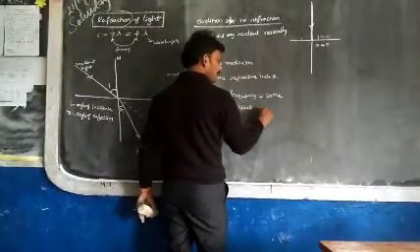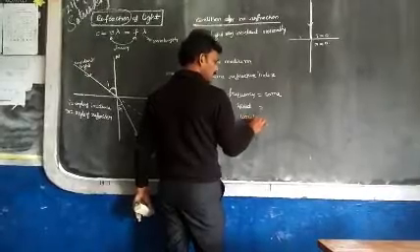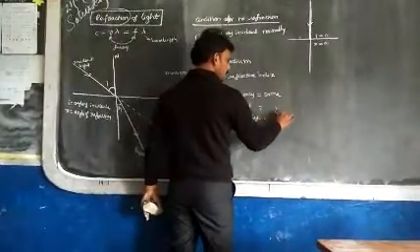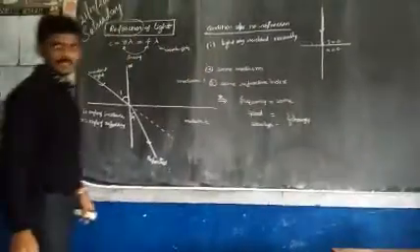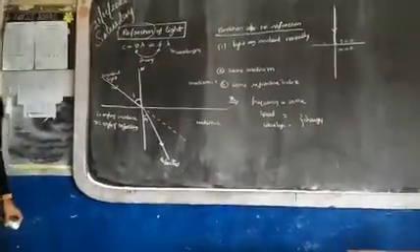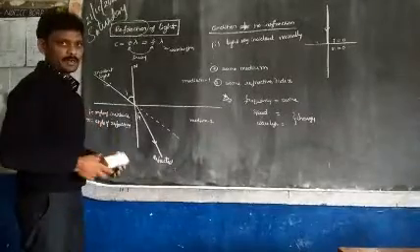Speed of light, yes, the velocity of light changes. At the same time, wavelength also changes. So these are the factors that change here. Okay? Understood? So these are the points. Now coming to this refractive index.